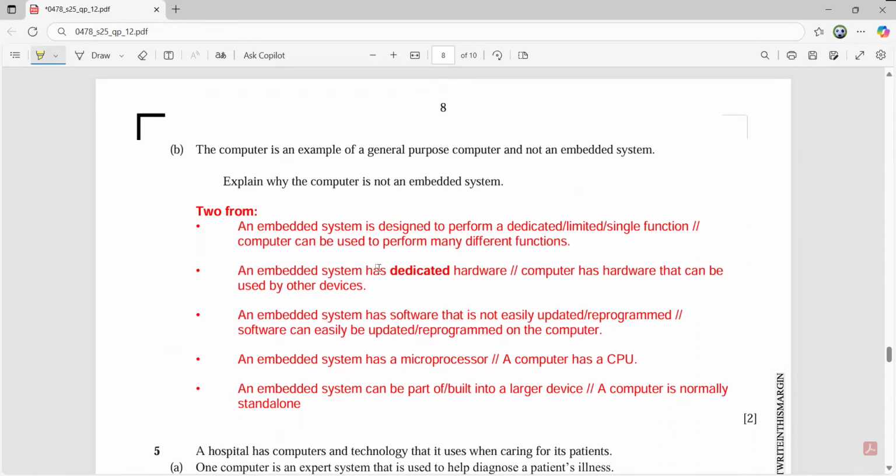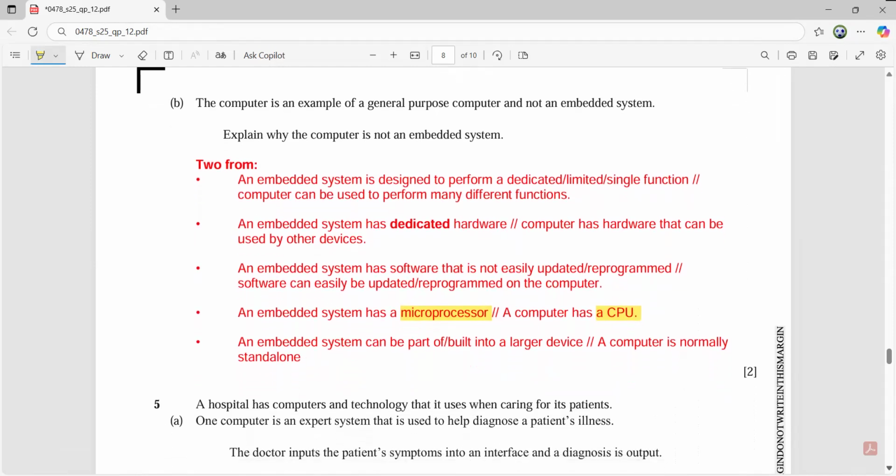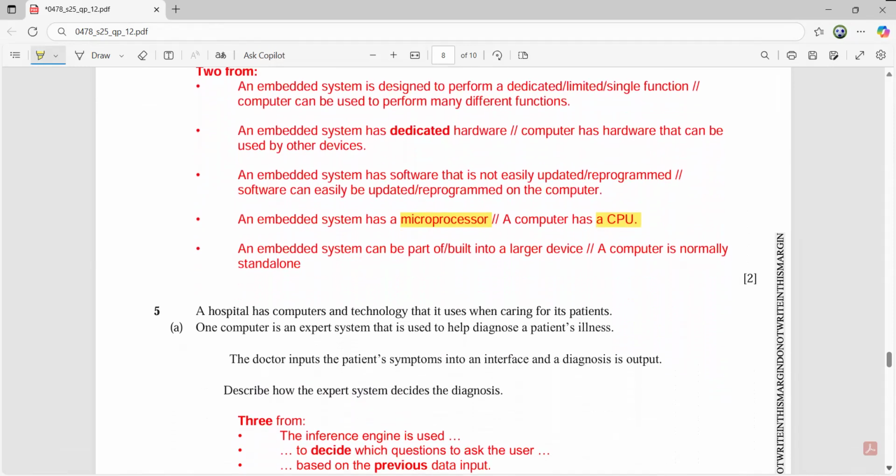A student can even write an embedded system has a simple microprocessor, and when we talk about a computer, it has a CPU. So a student can write this also. An embedded system can be part of or built into a larger device, while a computer is normally a standalone device. So just be clear, answer with confidence, and marks are yours. Any questions? Any ambiguity? Okay, question number 5.